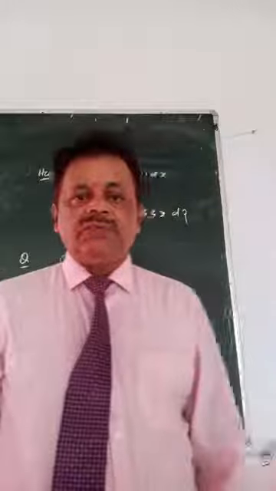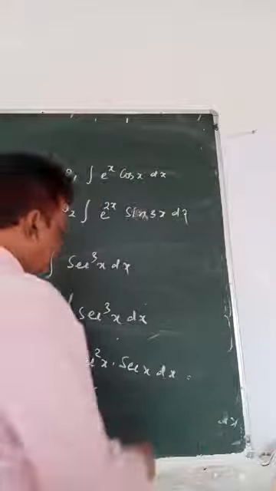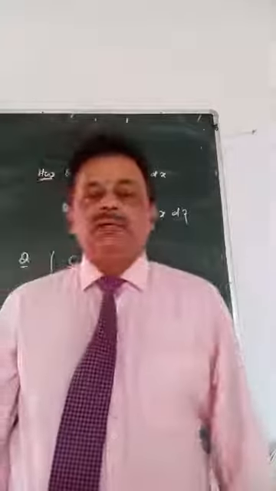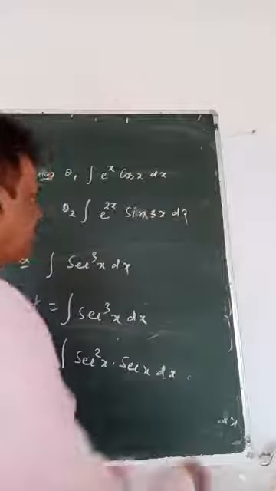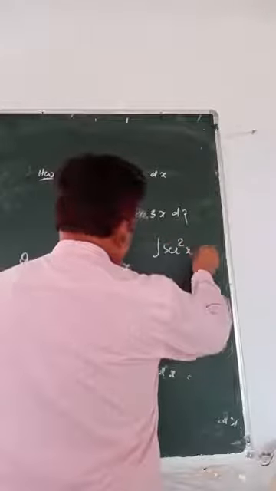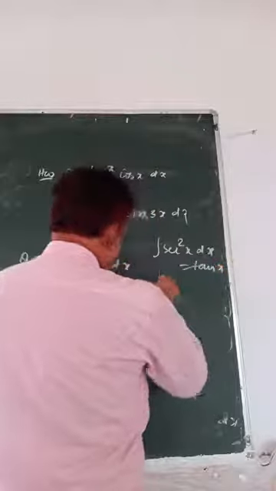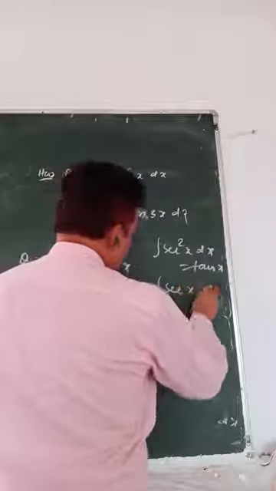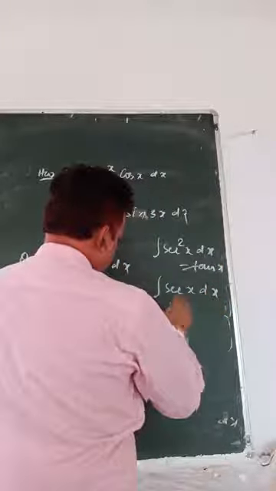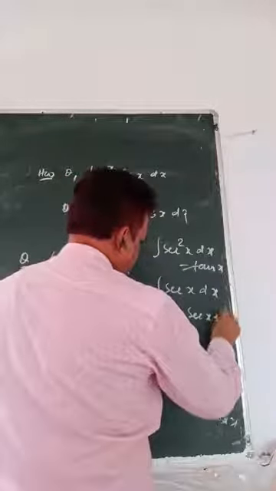Which one will be first, which one will be second here? This will confuse you. Now look at whose integration is simpler, that will be the second function. Integration of sec square x is tan x, but integration of sec x is log sec x plus tan x.